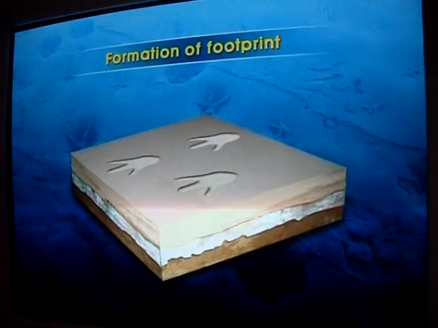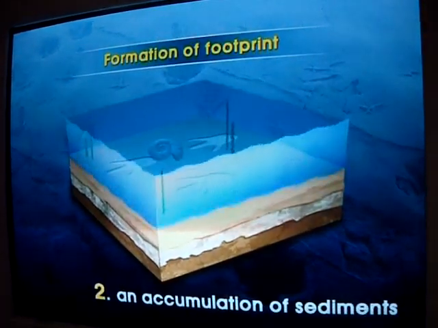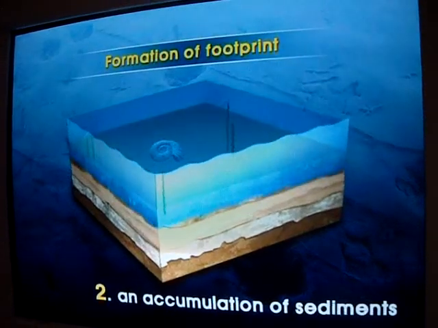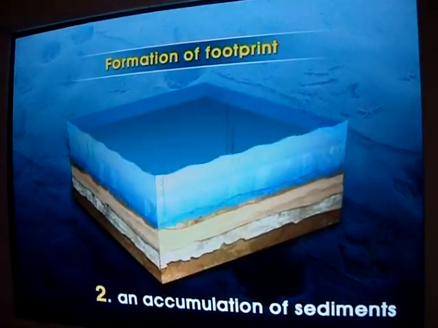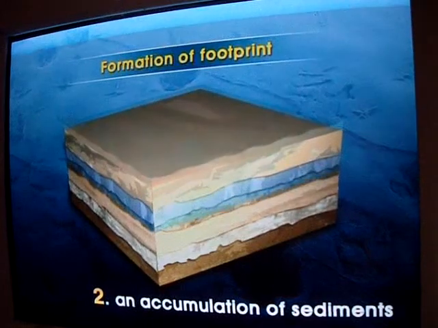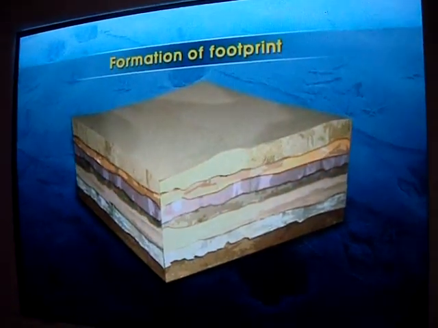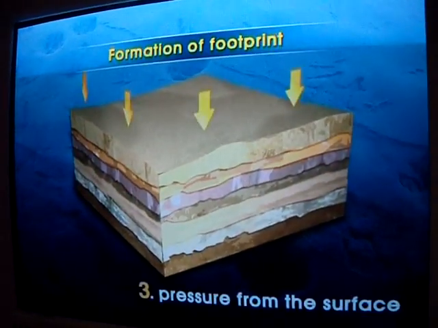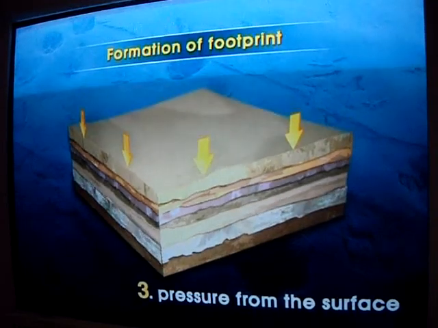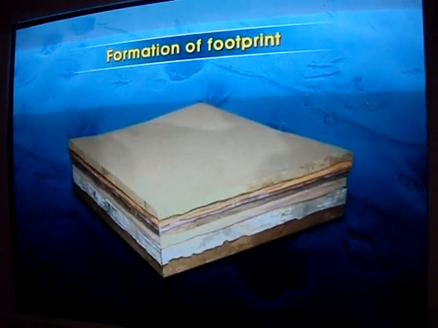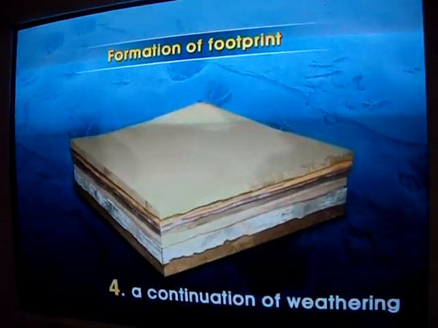After the new sediments settled down, they became solid after a long time and were transformed into sedimentary rocks, which may emerge on the surface of the rock due to natural weathering or artificial excavation. This is how we get to find the dinosaur footprints preserved for millions of years.